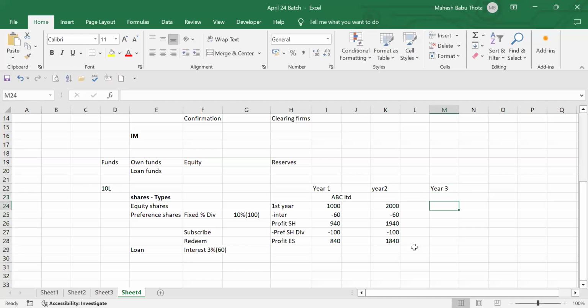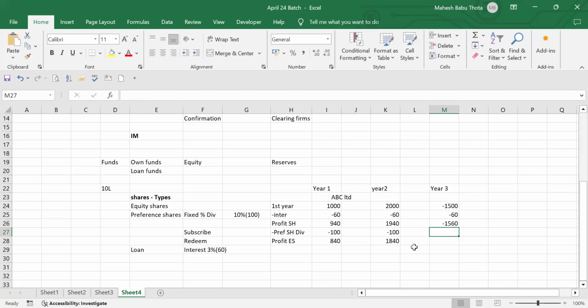Let's assume in the third year, year 3, there is a loss of 1500. Now how much will you pay? 60 rupees will be interest. Interest is the same. So what is the profit available for the equity shareholders? The loss is 1560.